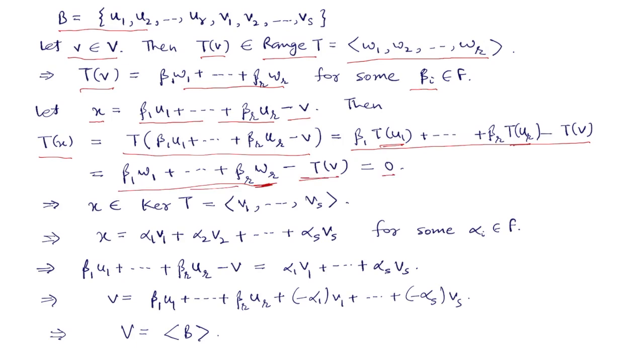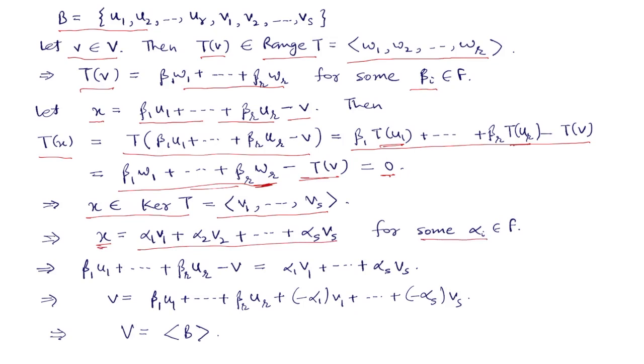So T applied on x gives us 0, so that means x is in the kernel of T, and kernel of T is spanned by v1, v2, ..., vs. So we can write this x as a combination of v1, v2, ..., vs for some scalars alpha i.